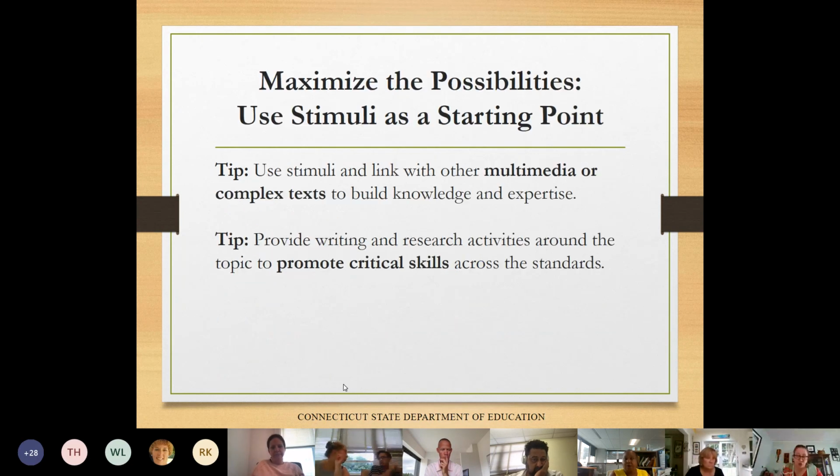You could use the audio text as a starting point for some other study. So I could use the audio stimuli to identify a relevant audio topic to present to my class. And then based on the listening audio, I could facilitate a conversation or activities from that and then branch out. Kids that found a certain topic interesting, maybe cranberries, you don't know, could do more research on it.